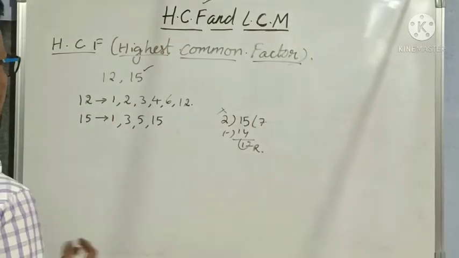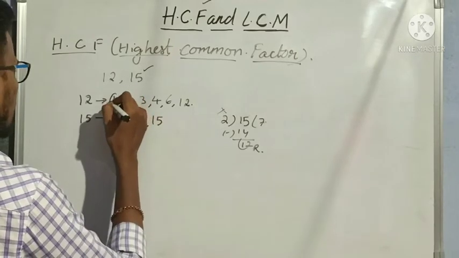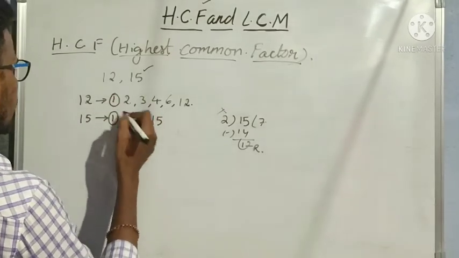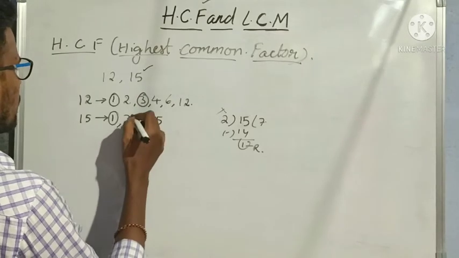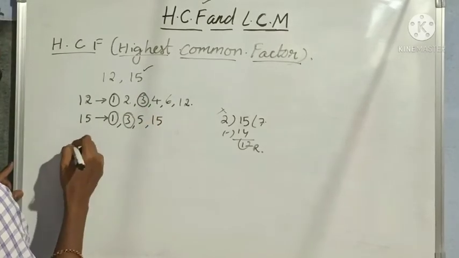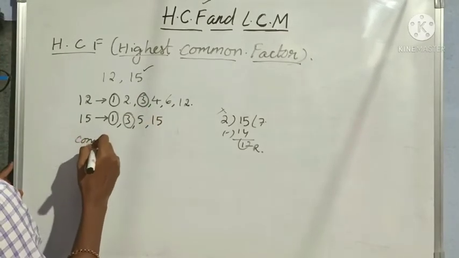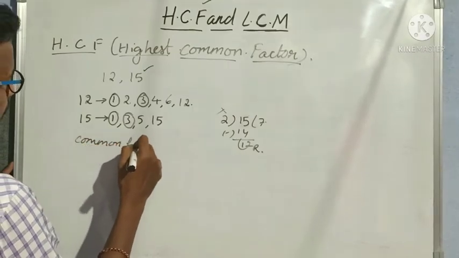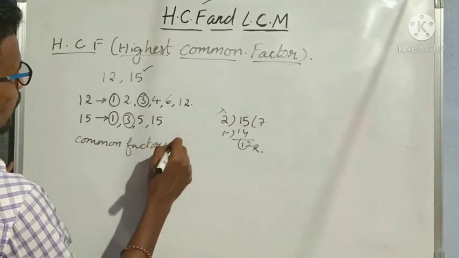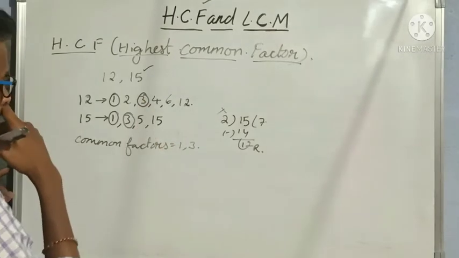Now we want common factors. So what are the common factors here? 1 is common. So round off 1. Next 3 is common. Okay, so now first write down common factors equal to 1, 3.